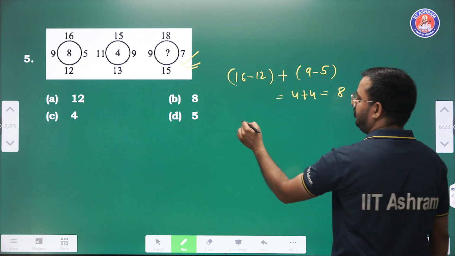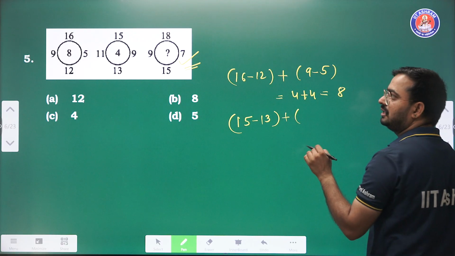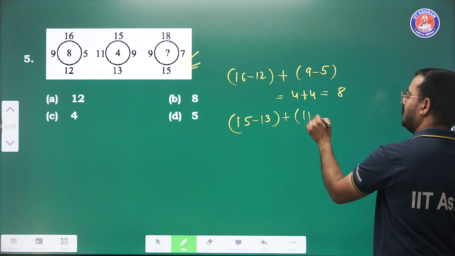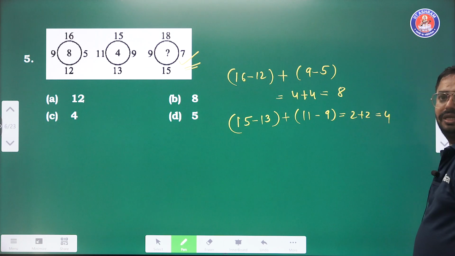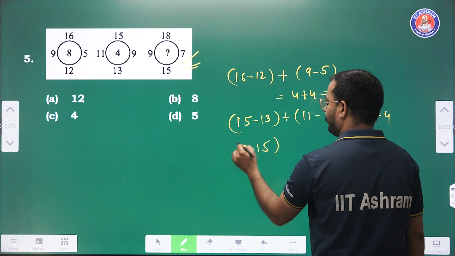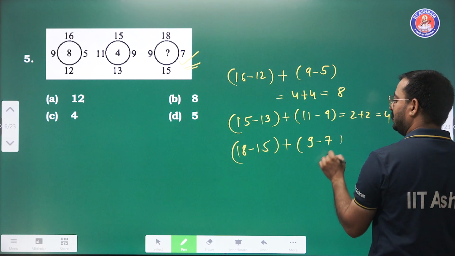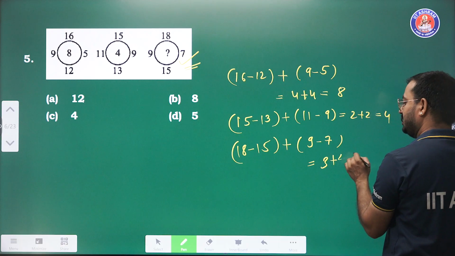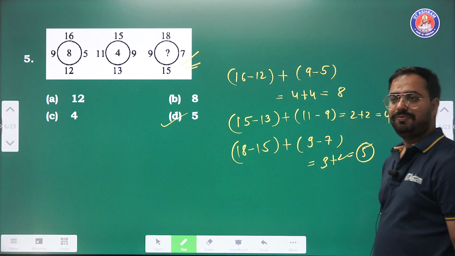Similarly, 15 minus 13 plus 11 minus 9. So 2 plus 2 is equal to 4. 18 minus 15 plus 9 minus 7. 3 plus 2, so answer is 5. So option number D is the right answer, 5.